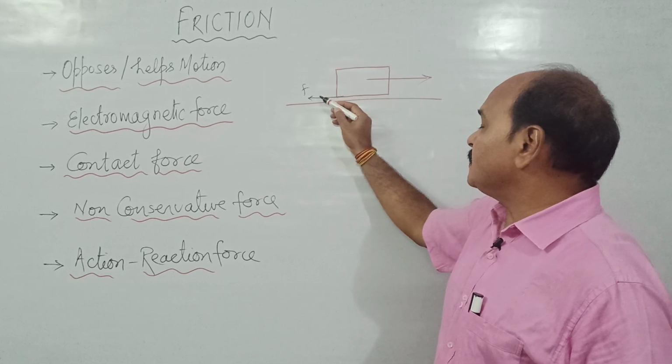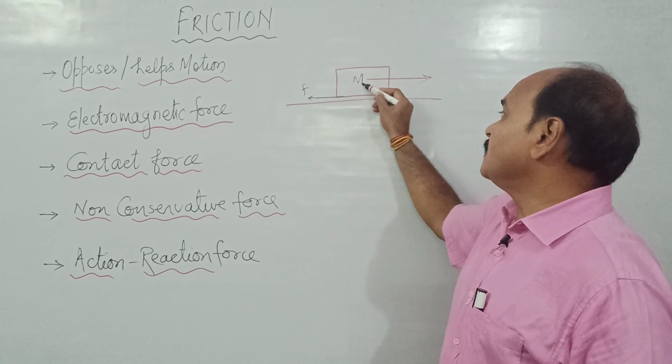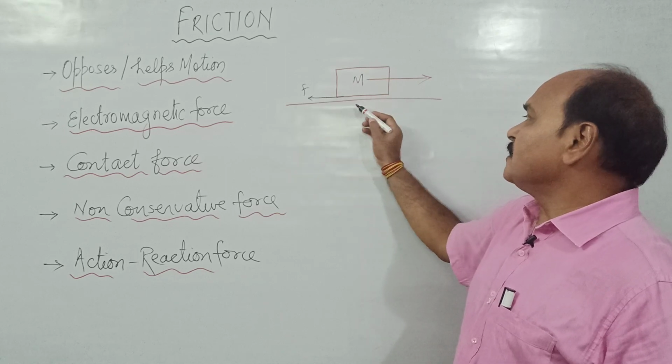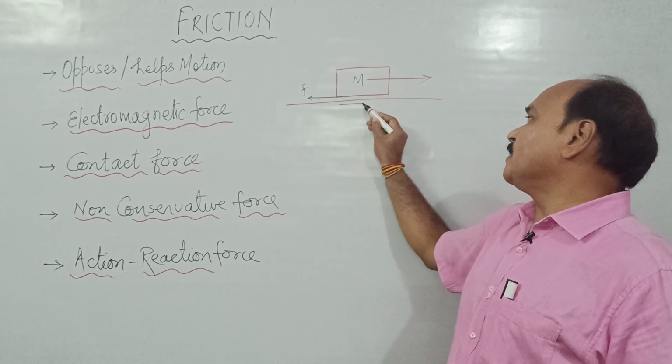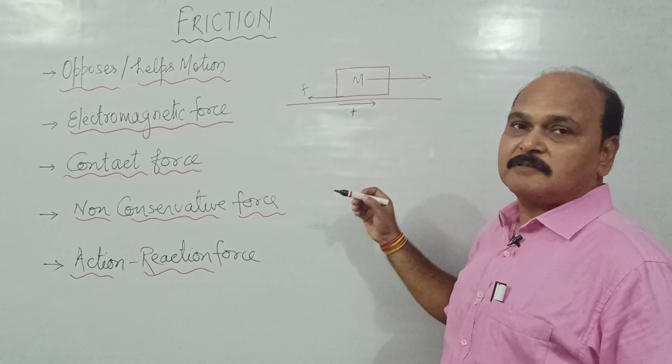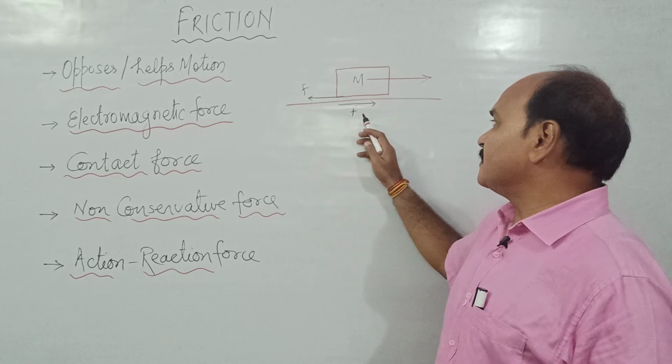Now, this force of friction which opposes the motion of this body has its reaction force, and this reaction force acts over this lower body in the forward direction. So this is action, this is reaction.